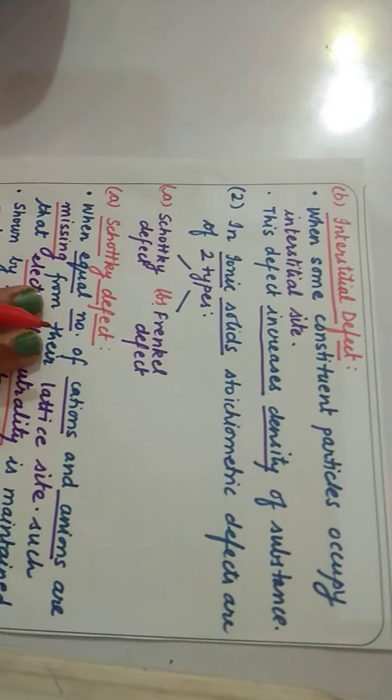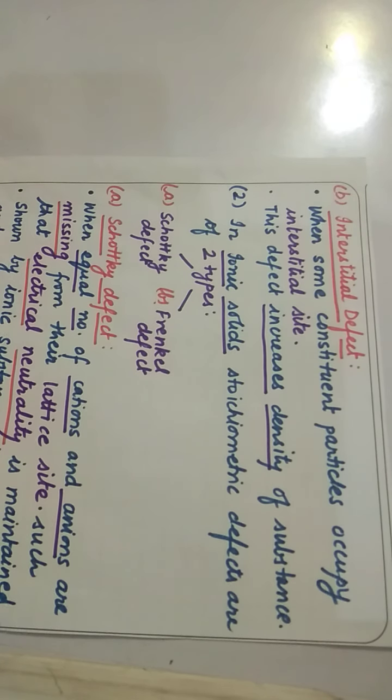The second one we'll be doing is the interstitial defect. Now the particle will be occupying the interstitial site. Here you can see the particle moves from its own position and occupies a space in between.